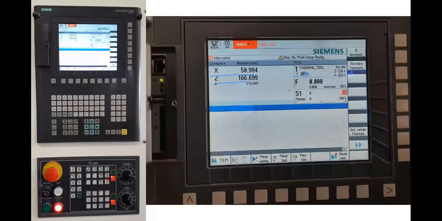Since the machine is at rest right now, the feed rate is 0. If we are operating the machine with a feed rate of 200 mm per minute, then you will see 200 mm per minute. Here you can see the percentage of feed rate. If we define the feed rate at 200 and the percentage is set to 90%, then the machine will show 200 here and 180 for the percentage we set. It is very helpful to control the feed rate, because of the feed rate we have set, the feed rate we want to operate.